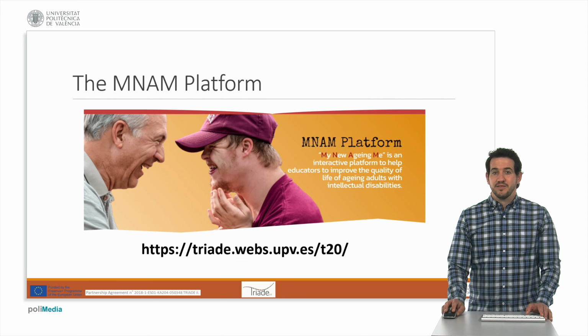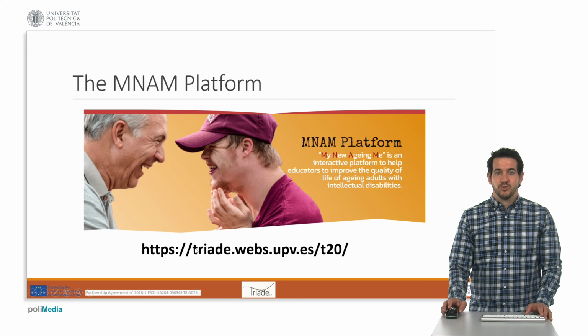The new Aging Me platform is an outcome of the Triade 2.0 Erasmus Plus project. The platform is intended to be used by educators of aging adults with intellectual disabilities, to develop skills and competences to assist aging adults with intellectual disabilities. The platform is accessible online by typing this URL on any type of browser, and contains a useful set of resources such as theoretical materials, units, and exercises to develop a wide range of skills with aging adults with intellectual disabilities.